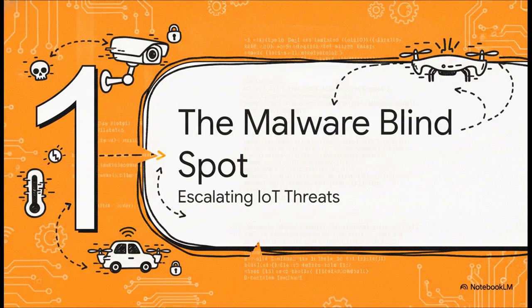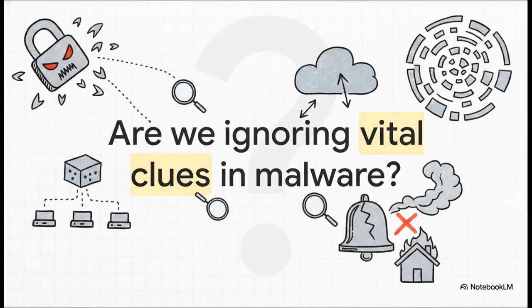Section 1. The malware blind spot. Let's look at the escalating threat landscape of IoT malware and the dangerous gap currently plaguing the industry. You know, reports of malware attacks, especially in the Internet of Things, are just skyrocketing right now. But the truly alarming part isn't just the sheer volume, it's how they're evolving. Malware authors are getting incredibly sophisticated, using advanced data compression and obfuscation to completely mask their malicious code.